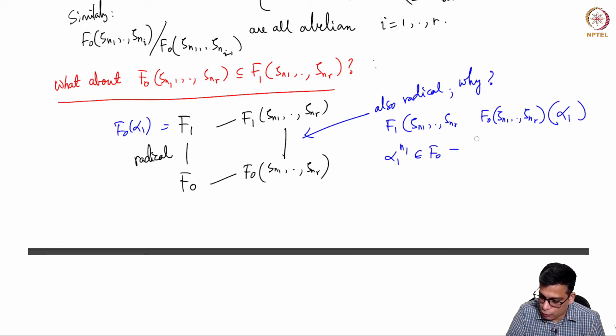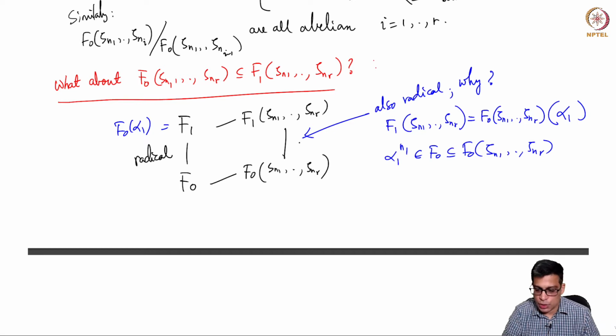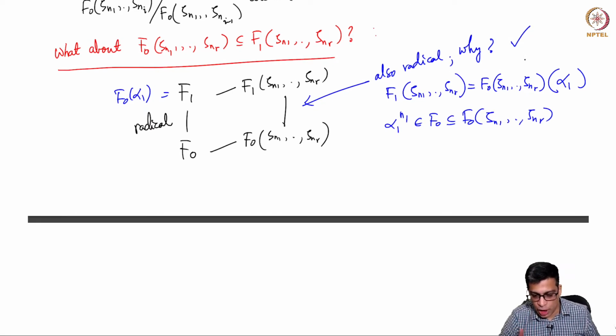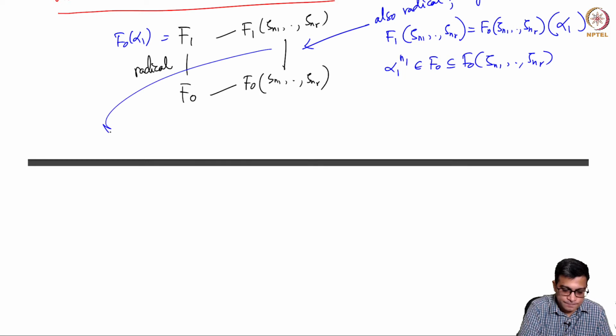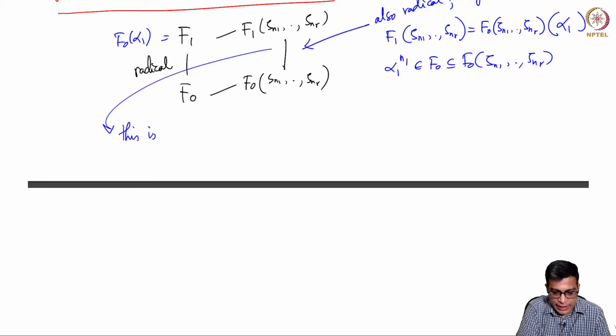This implies, of course, it is in f0(zeta n1, ..., zeta nr). Okay, so this is also a radical extension, right? So that is okay. But now we have a radical extension.